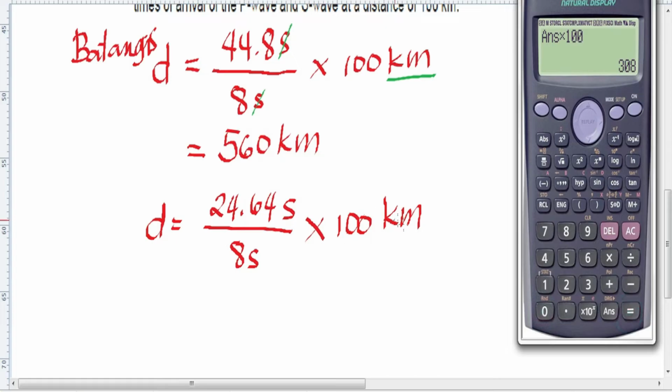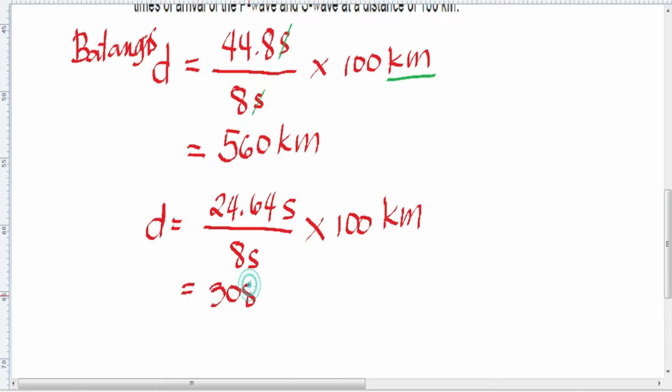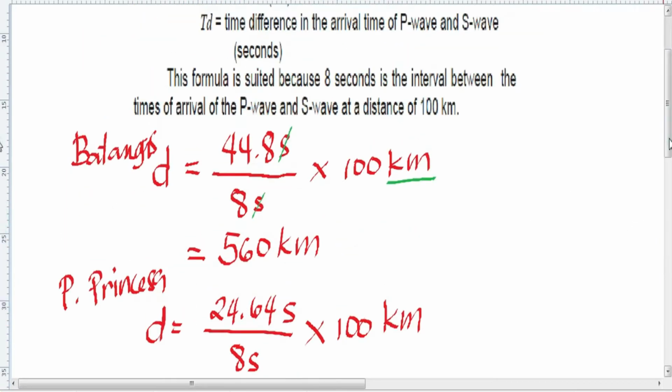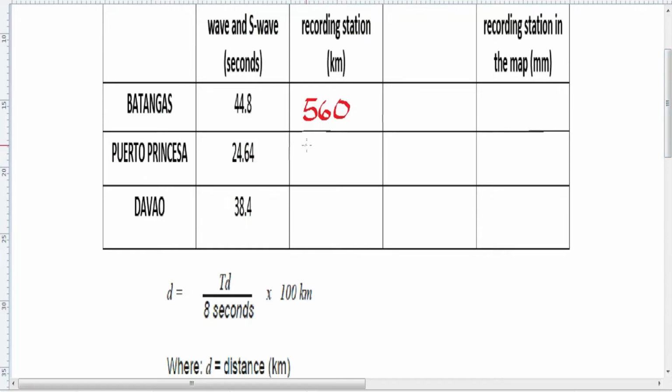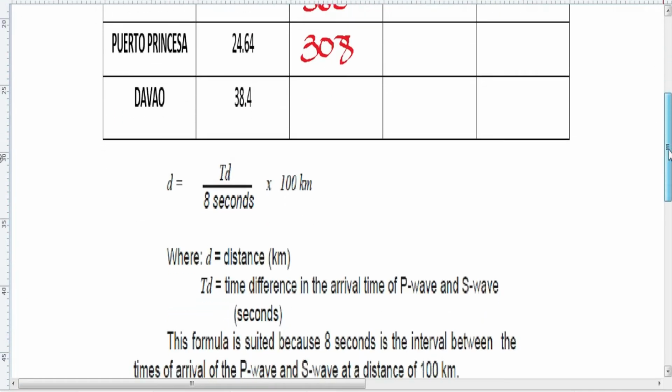So you have 308 kilometers for Puerto Princesa. So that's 308 kilometers.